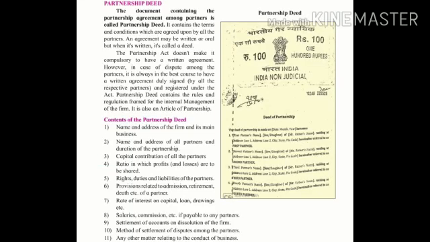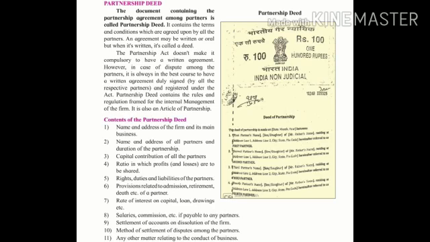Now our next topic is partnership deed. As I have explained earlier, what is a partnership deed? A document containing the partnership agreement among the partners is called a partnership deed. That means a written document or agreement between two persons is called an agreement or partnership deed. It contains terms and conditions which are agreed by both partners. An agreement may be written or oral. When it is written, it is called a deed. Partnership law does not make it compulsory to have a written document or agreement.